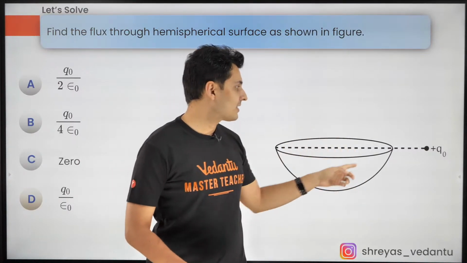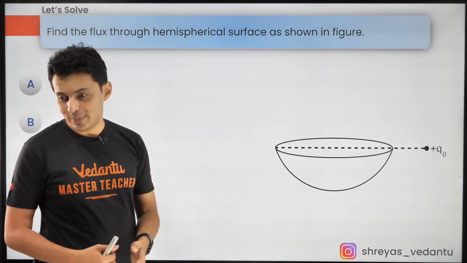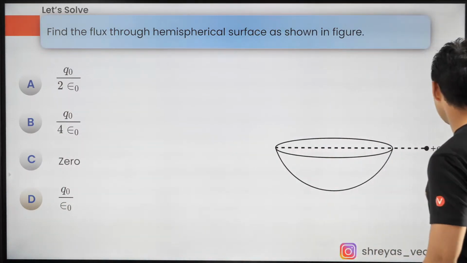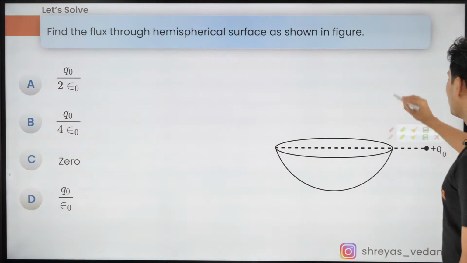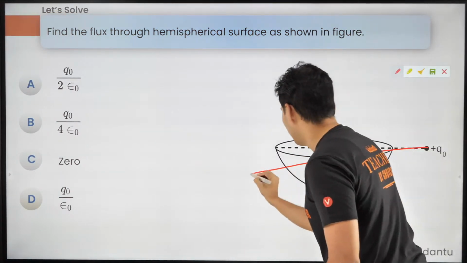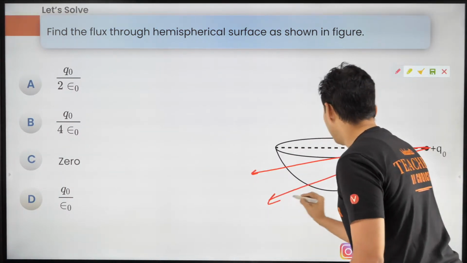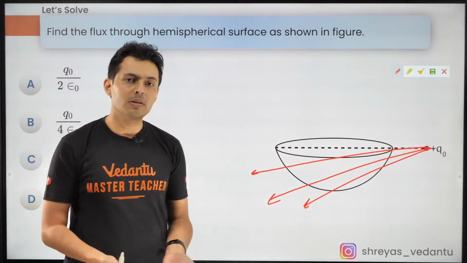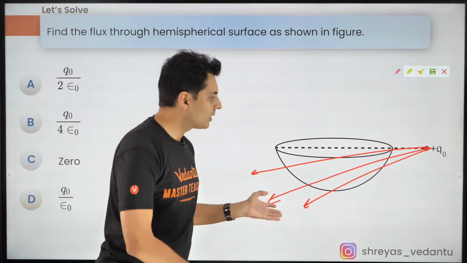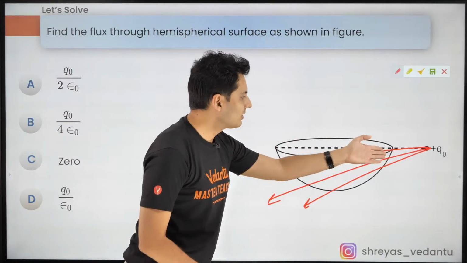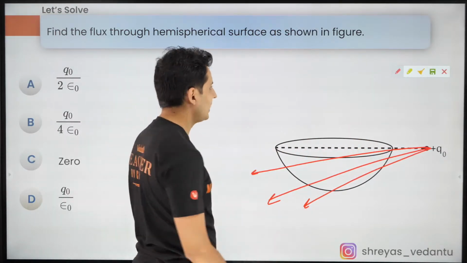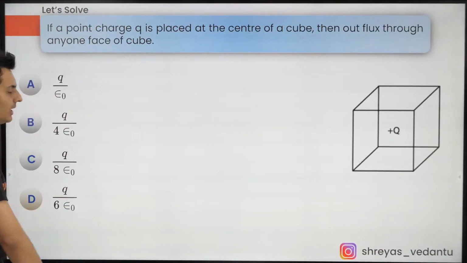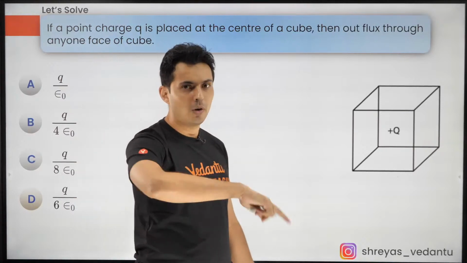What is the flux passing through the hemisphere, guys? Think about it. Yes, 0. Beautiful. You can see it via diagram only. Whatever field lines enter will exit also. Whatever comes in goes out. Total is 0. So positive and negative cancel, hence the answer is 0. Big fat 0. Let's get going to the next question coming up on your screen.